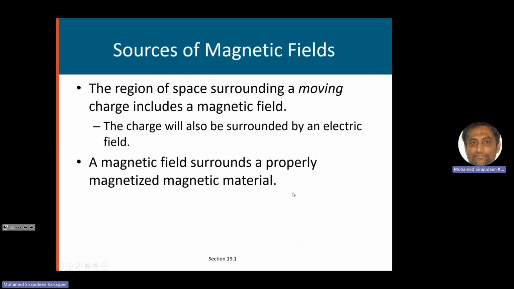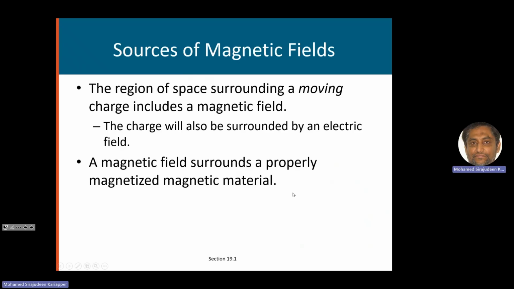If a charge is not moving, it will have an electric field. It is there anyway. You learned that before: electric field is from electric charge. But magnetic field is from a moving electric charge. The region of space surrounding a moving charge will have an induced magnetic field.